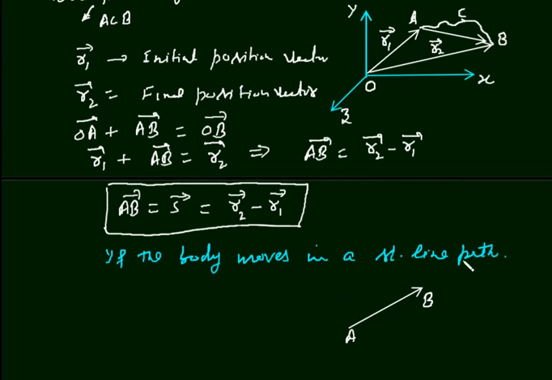So if the body moves in a straight line path, then magnitude of distance is equal to magnitude of displacement.